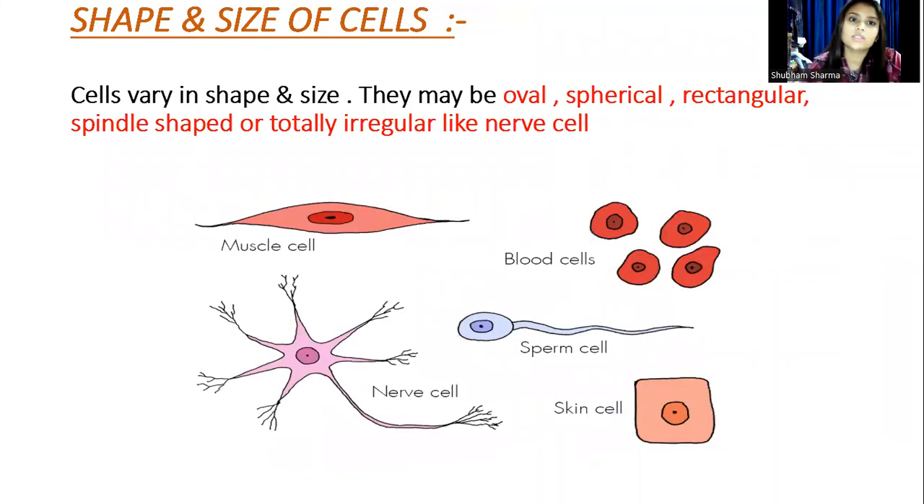Now the next is shape and size of cells. There are different shapes and sizes of cells. The shape varies from oval shape to spherical shape. As you can see here, the muscle cell is spindle shaped, and blood cells are oval shaped. All these are different shaped cells, and their sizes vary from micro level to macro level. Some cells are also irregular shaped. For example, here you can see the nerve cell, the neuron, is an irregular shaped cell.